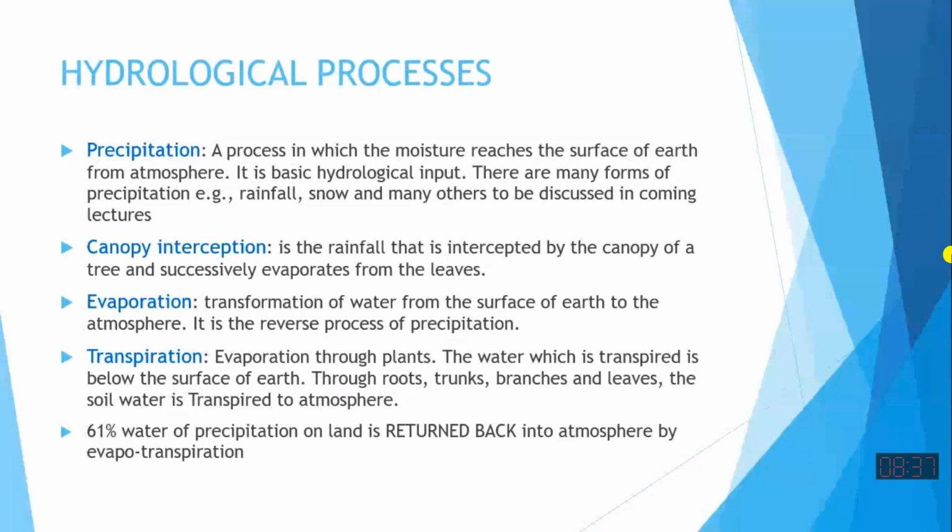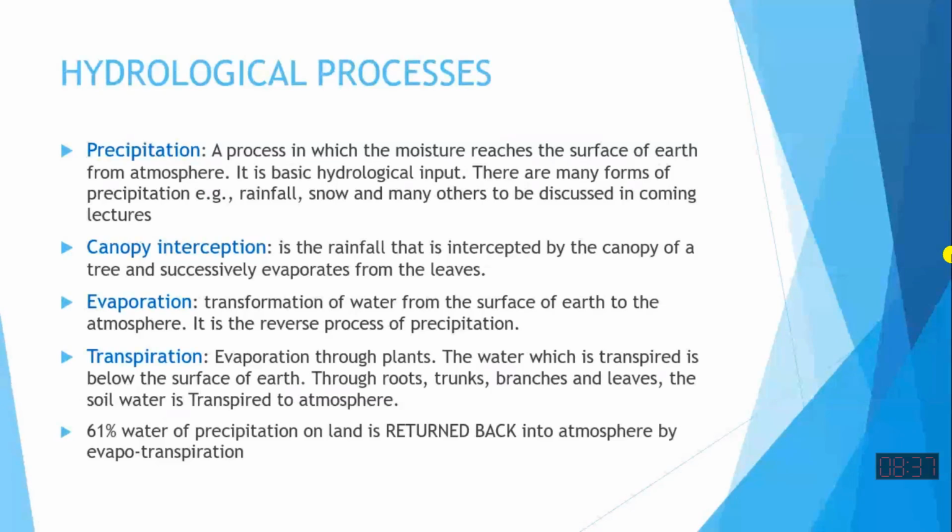The surface of earth can also mean water surfaces. Earth contains land and water bodies. So if water moves from the surface of earth towards the atmosphere in the form of vapors, we say this is evaporation.